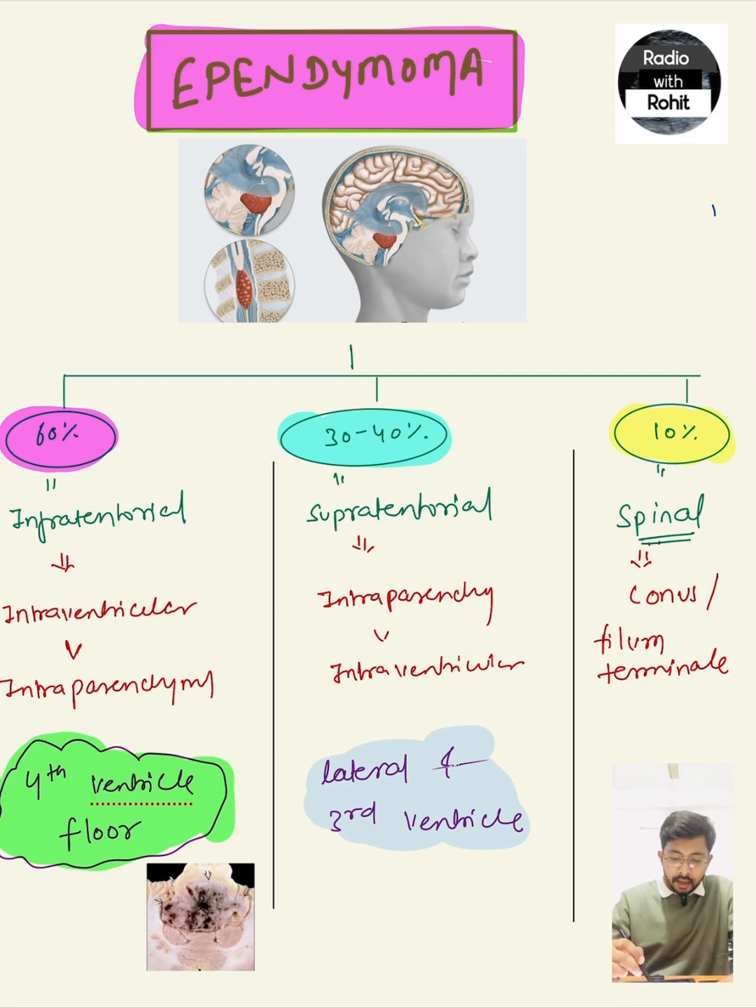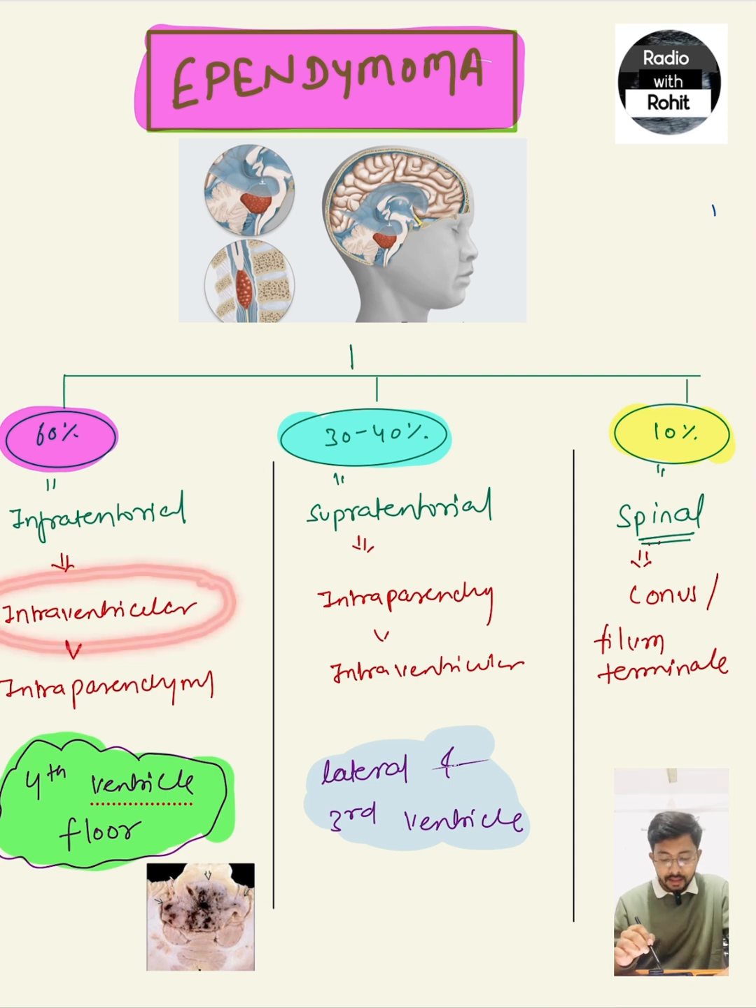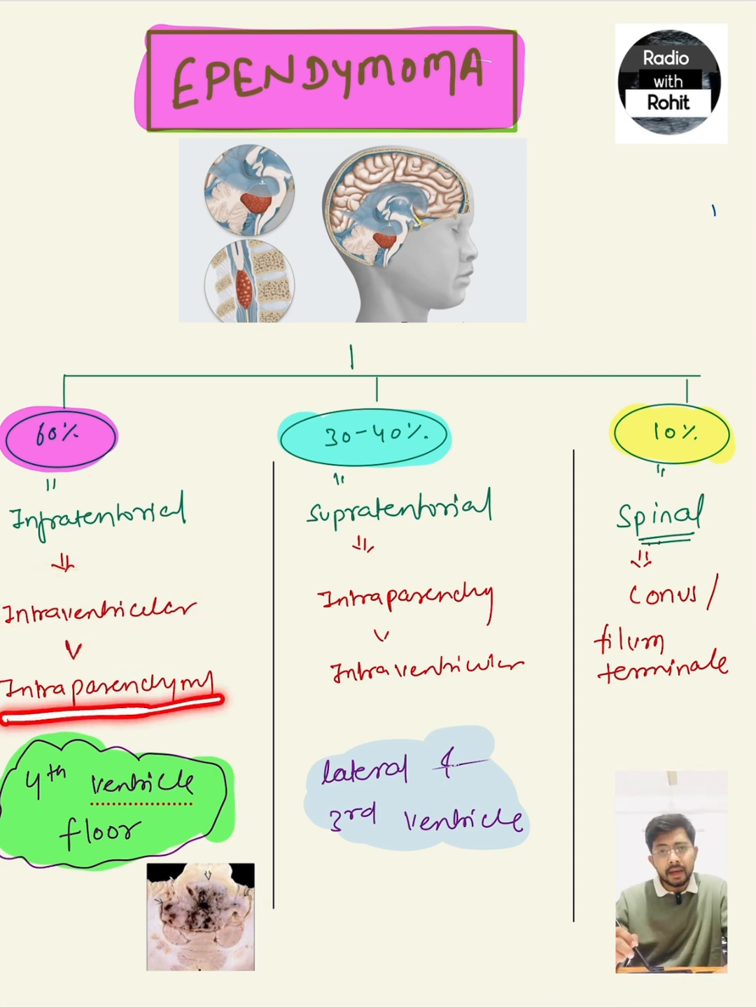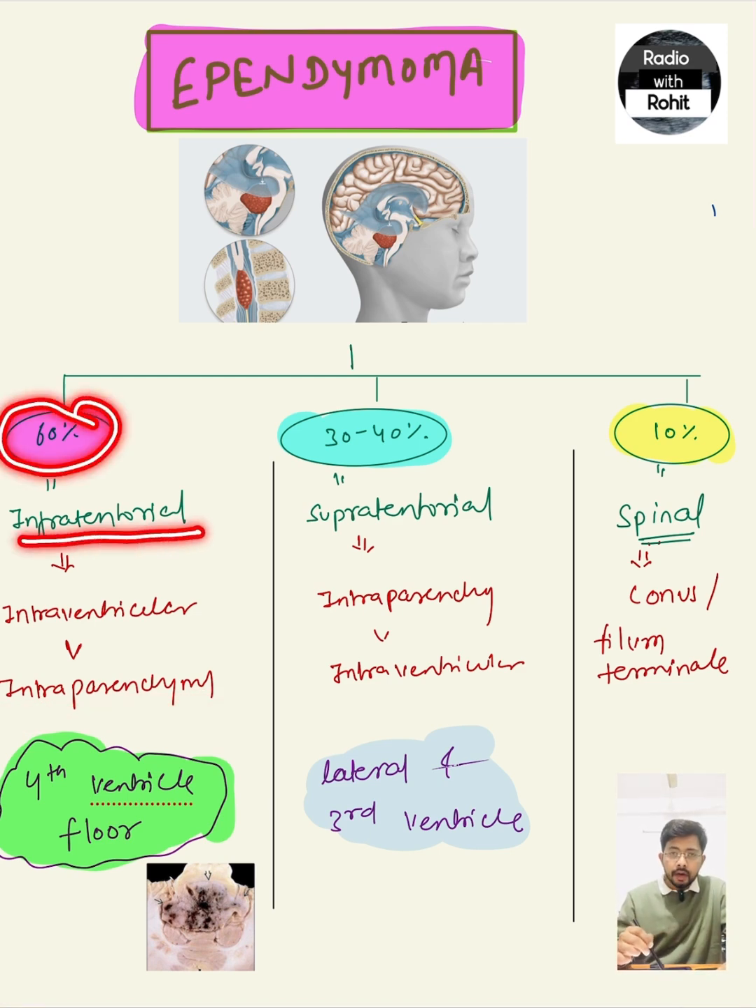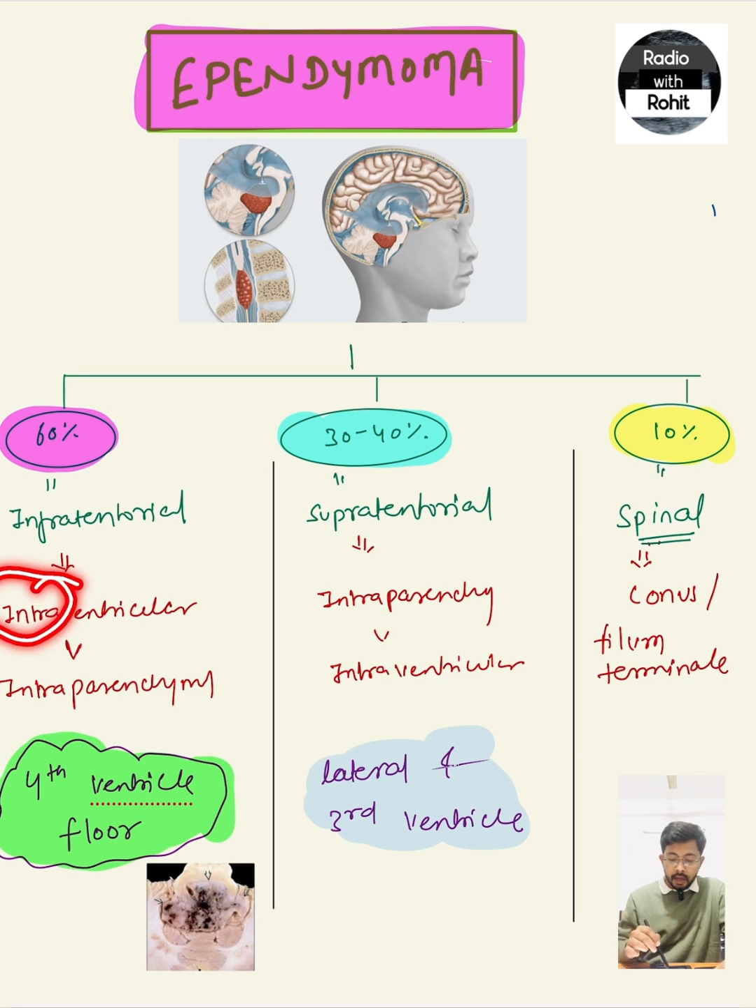Ependymoma could occur anywhere in our neuraxis. 60% of the ependymomas occur in the infratentorial location. In the infratentorial location, 90% of the tumors occur in the intraventricular location, while a few of them occur in the intraparenchymal location. So infratentorial is most commonly intraventricular, and precisely, this tumor mainly arises from the floor of the fourth ventricle.